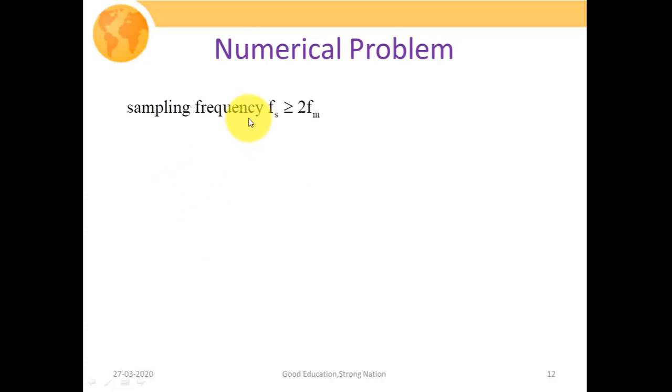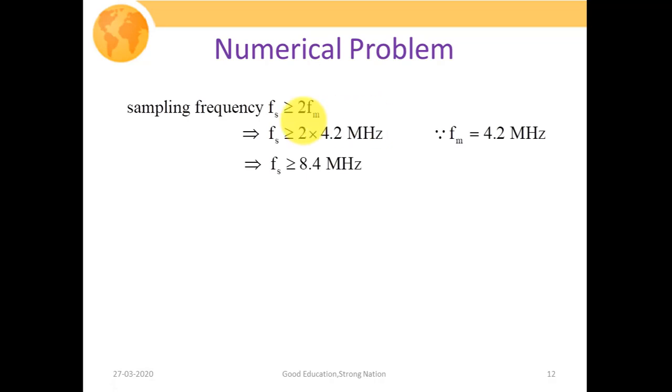As we had already mentioned, the sampling frequency will be greater than or equal to twice Fm. This is the Nyquist criteria that we have studied in our sampling theorem. So the sampling frequency is calculated as greater than or equal to 2 times 4.2 megahertz, where 4.2 megahertz is our maximum frequency component. So Fs should be greater than or equal to 8.4 megahertz.